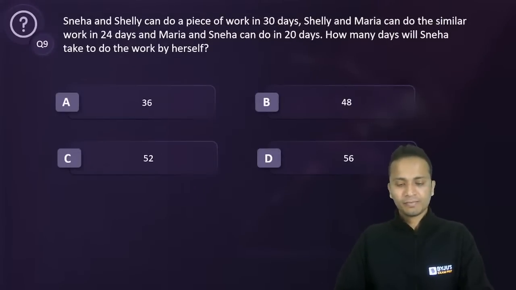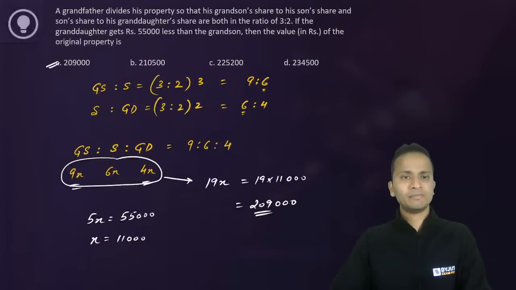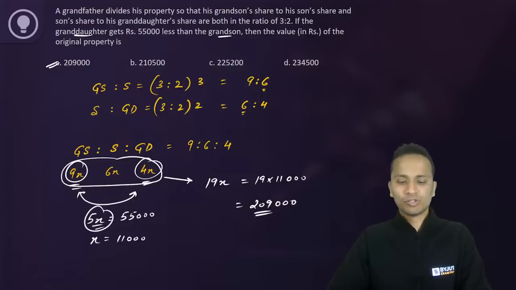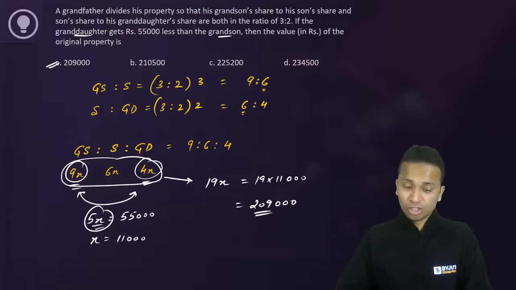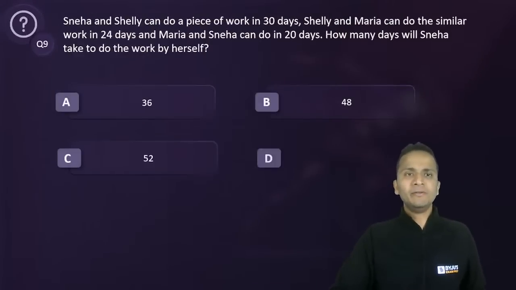Now question number 9, a question of time and work. एक सेकेंड थोड़ा पीछे जाते हैं. Yes, so 9x minus 4x is 5x. This is what I wrote. Okay, so Sunanda, you were asking. So Sunanda, this is the difference between the granddaughters and grandsons share. Okay, so that was 5x. Naman and Anushka, thank you for clarification. Thank you.